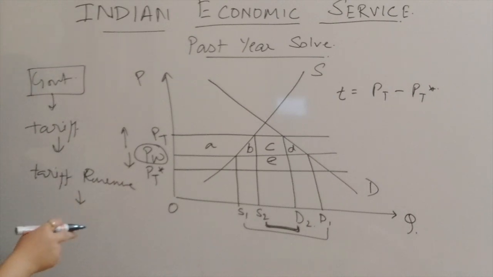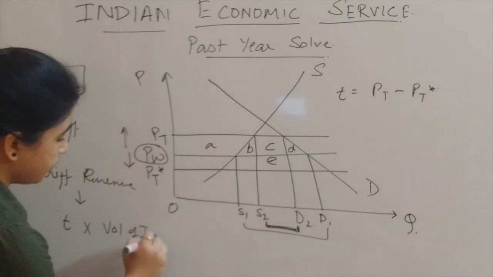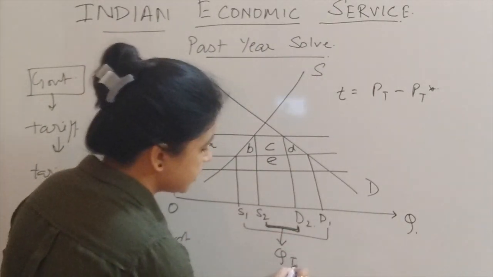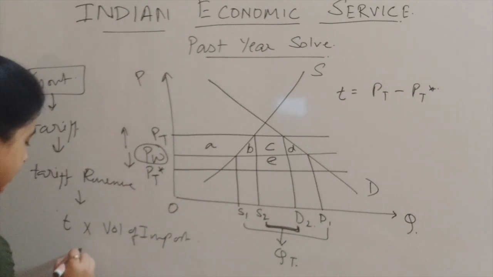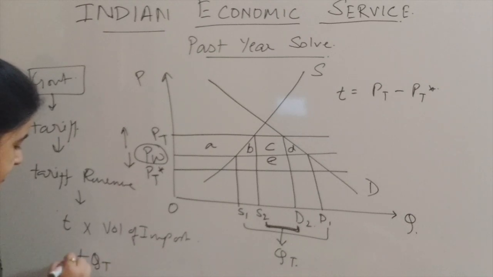Okay, and what is this tariff revenue? It is the amount of tariff, that is the tariff rate, multiplied by the volume of import, and let's say our volume of import this time is QT, the bold area. So I can write the tariff revenue as T into QT.